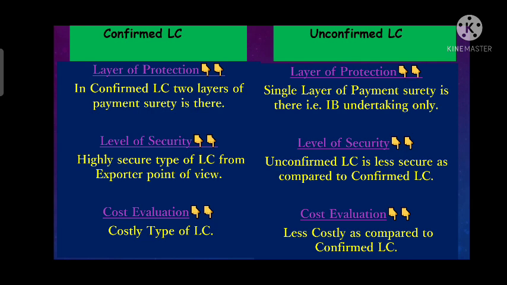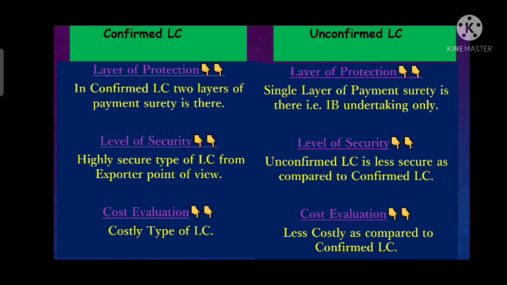Now we will evaluate the cost of both the LCs. Whenever there is a confirmation on an LC issued by an issuing bank, then that bank which provides the confirmation, if the issuing bank fails to make the payment, then the confirming bank will make the payment.